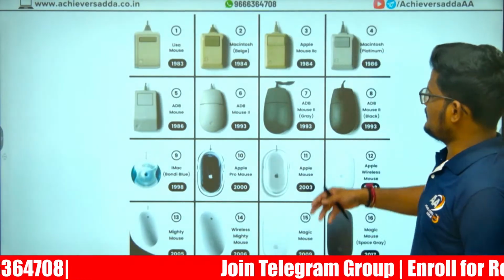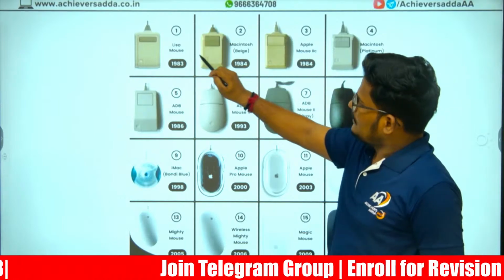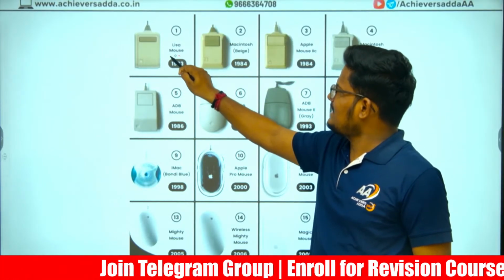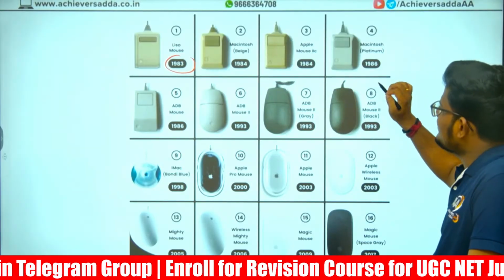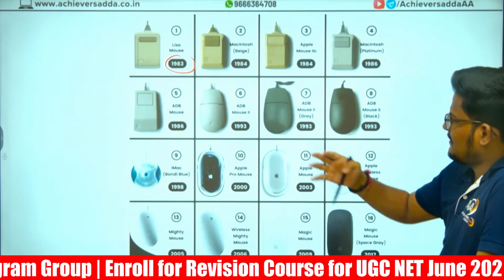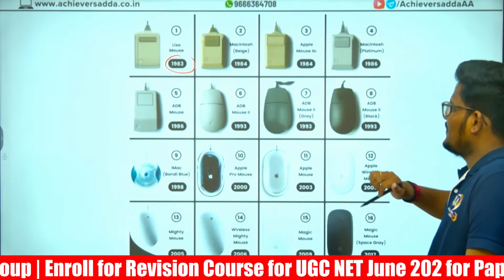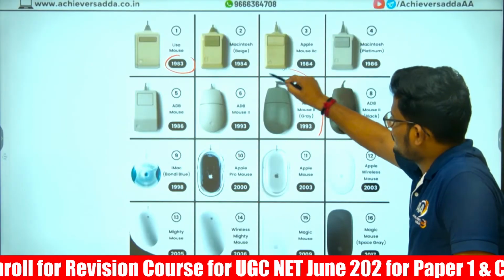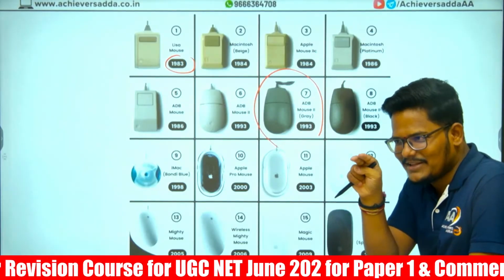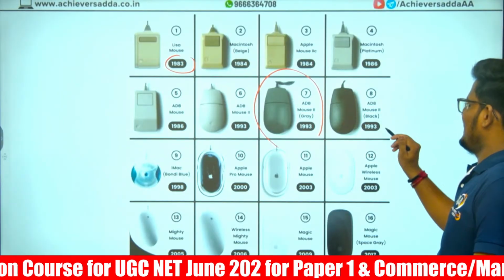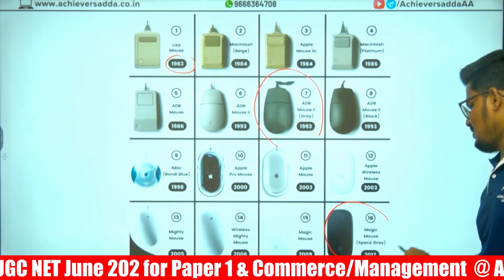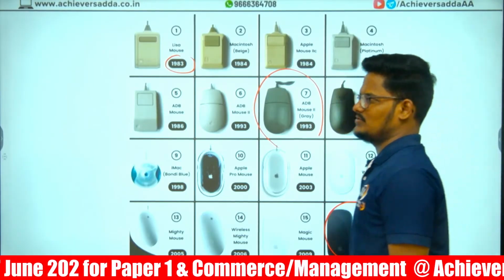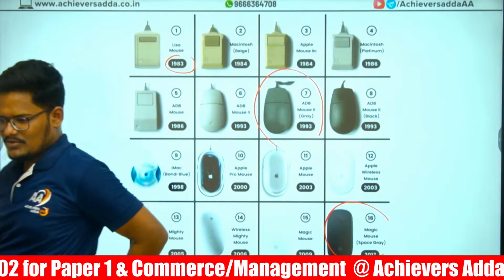If you can see, Lisa mouse 1983 started. 84, 85, 86 and 86, 93. Exactly, this 93 one looks like a real mouse only. Both are looking like that only. Now we have the magic mouse. We have the wireless mouse. We have the magic mouse and the wireless mouse.